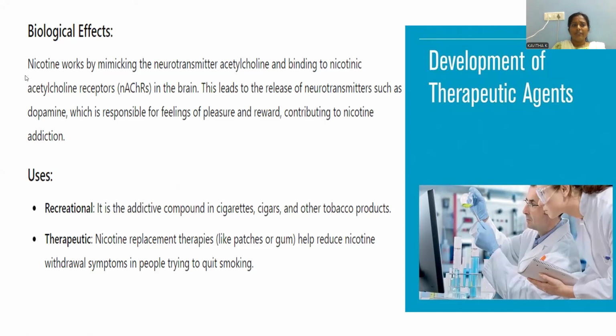If we consume nicotine, it has an effect closely resembling the neurotransmitter acetylcholine. Acetylcholine binds to this receptor site, but it can be replaced by nicotine, so that nicotine is able to bind with the brain receptor. Whenever nicotine binds to this acetylcholine receptor site, it is able to release neurotransmitters such as dopamine. Here also we get dopamine. By nicotine too, secretion of dopamine is possible.